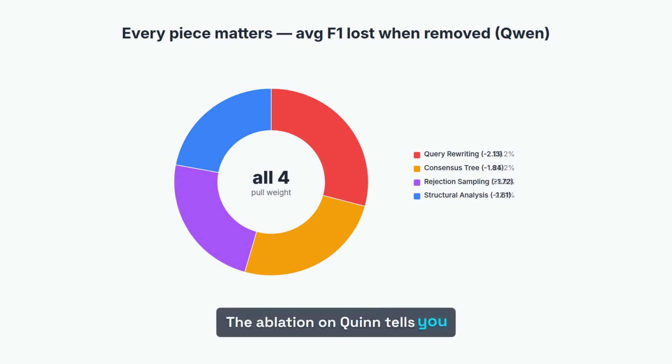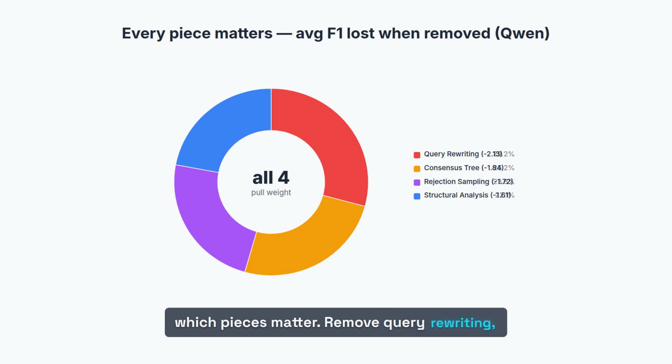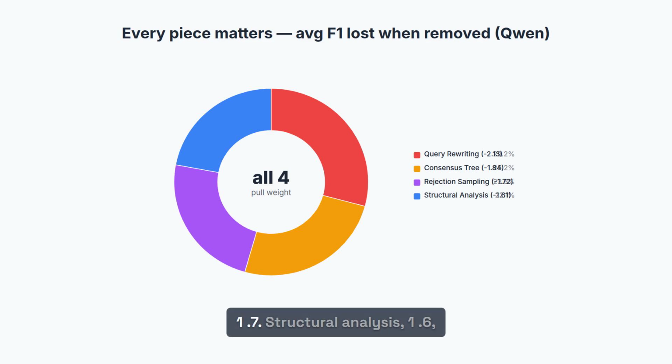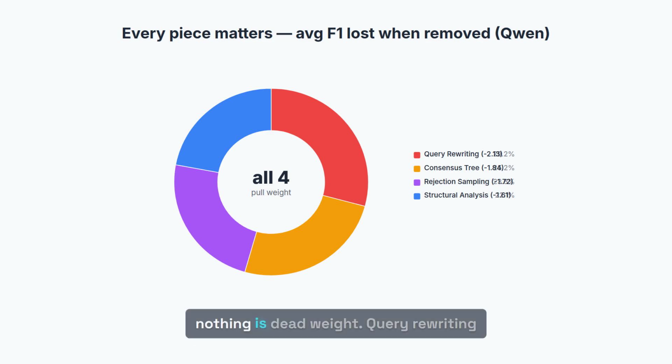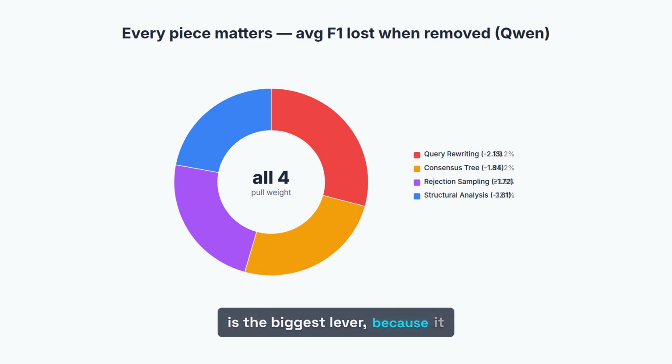The ablation on Qwen tells you which pieces matter. Remove query rewriting, the synonym expansion when retrieval fails, and you lose the most, 2.1 average F1. Remove consensus tree selection, lose 1.8, rejection sampling, 1.7. Structural analysis, 1.6. Nothing is dead weight. Query rewriting is the biggest lever because it is what rescues retrieval when the first phrasing misses the evidence entirely.